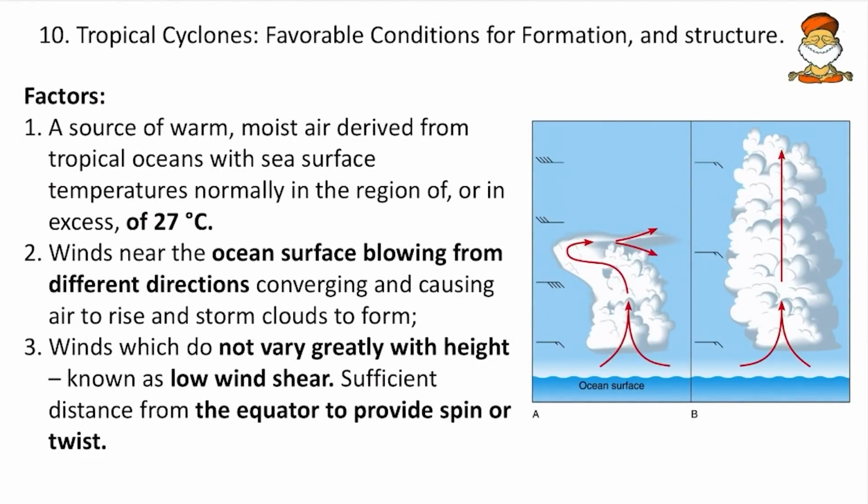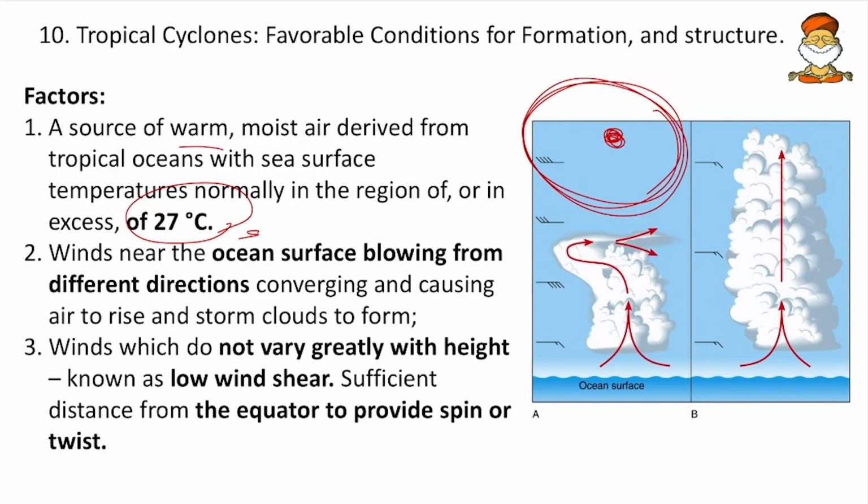Then come to next, the tropical cyclones. So the favorable conditions for a tropical cyclone. So here a source of warm moist air derived from the tropical oceans with a sea surface temperature normally in the region of 27 degrees Celsius or in excess. So here a warm moist air with the high temperature and low pressure in between. So we know that for a tropical cyclone, low pressure, high temperature in between, followed by the high pressure and low temperature in the surroundings.